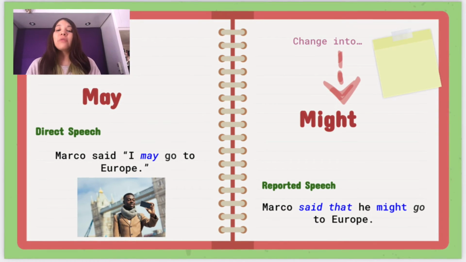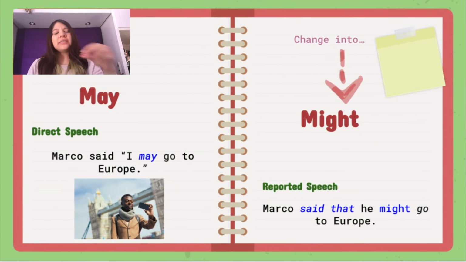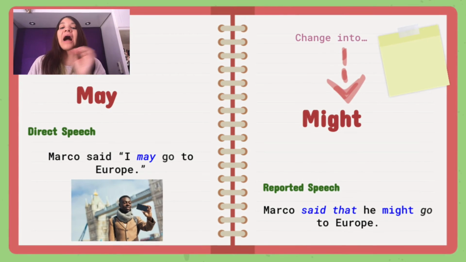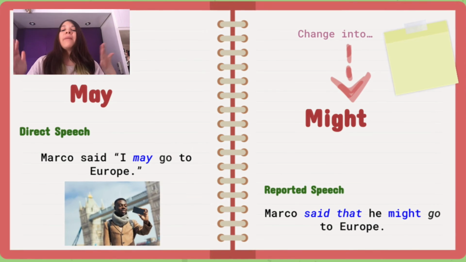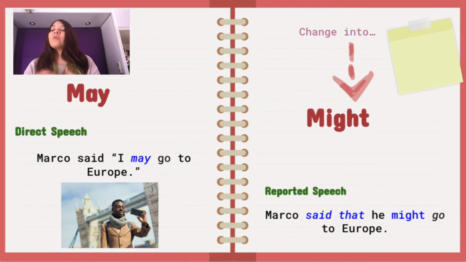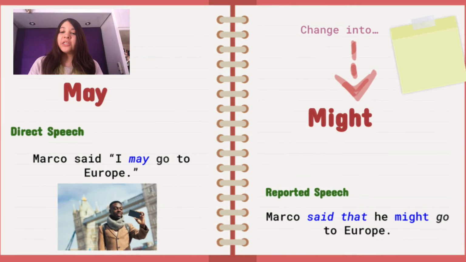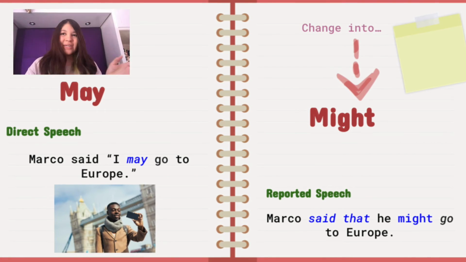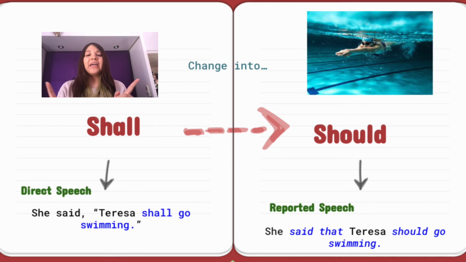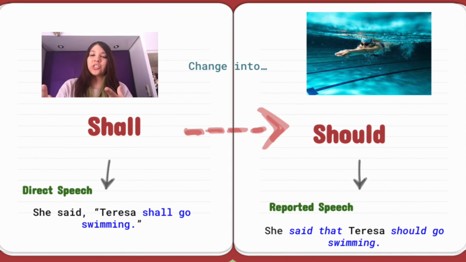So may will be the direct speech. And in this example, we have Marcos said, I may go to Europe. So for reported speech, you just have to change may to might. So in this example, we have reported speech. Marcos said that he might go to Europe. You see, very easy. With this one, shall is the direct speech.